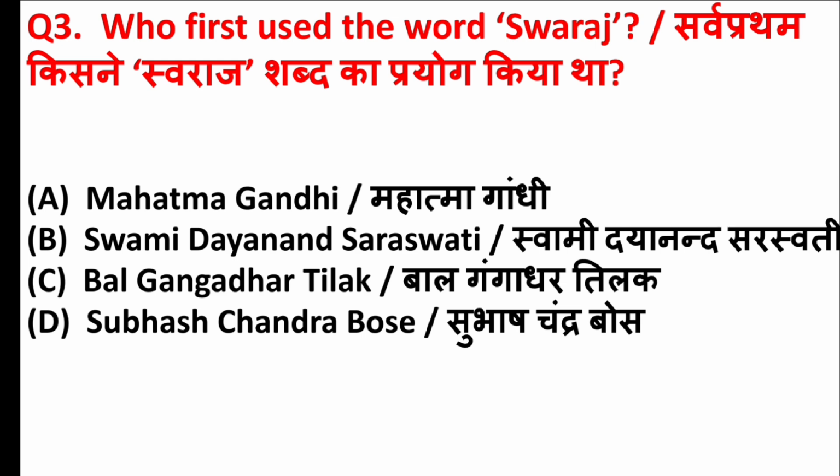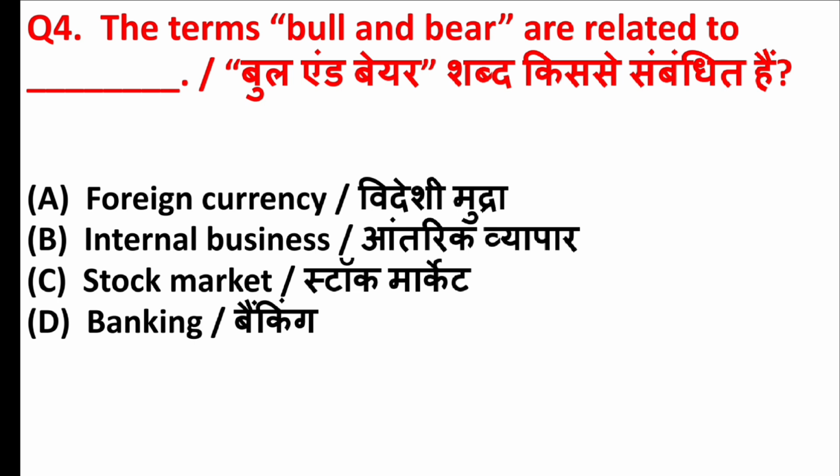Who first used the word Swaraj? Right answer is option B, Swami Dayananda Saraswati. The terms bull and bear are related to blank. Right answer is option C, stock market.